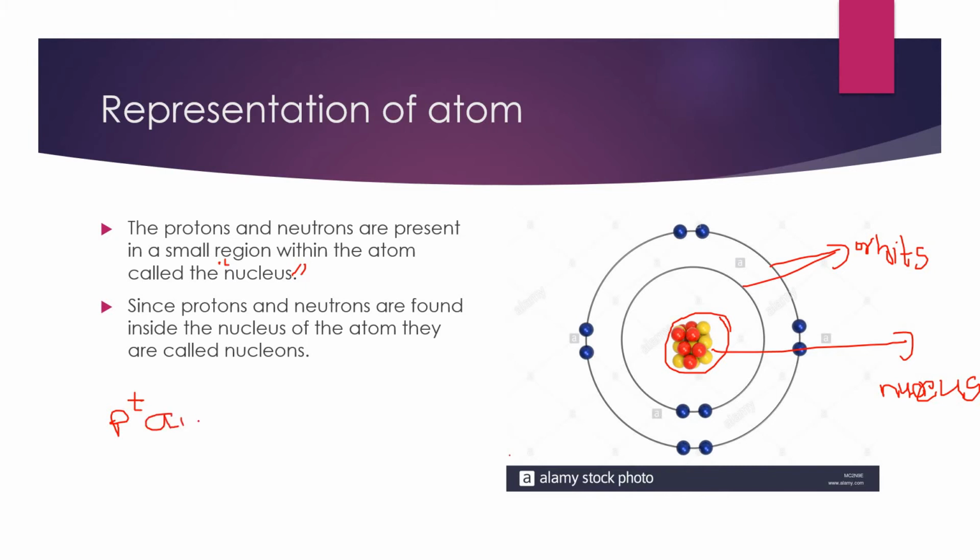Protons and neutrons are called nucleons because these two are present inside the nucleus. So that is the reason this name came for both of these protons and neutrons. When we say protons and neutrons, they are both called nucleons, and both are present inside the atom.